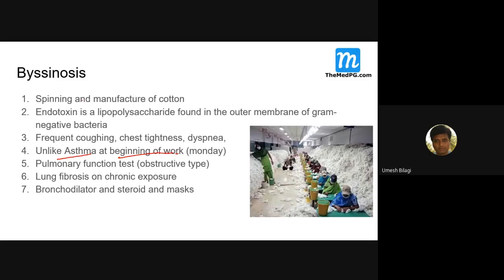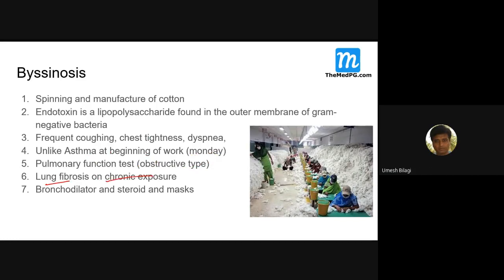But patients of byssinosis get it the moment they get exposed to the antigen, at the beginning of work, Monday morning. So it is also called Monday disease. Over Saturday and Sunday they are on holiday, and on Monday morning they get byssinosis, spasm-like dyspnea. The pulmonary function test, as I said, is obstructive because it simulates asthma.